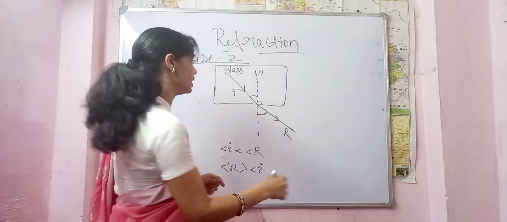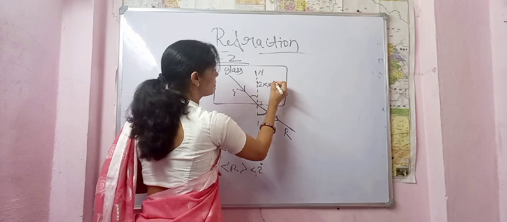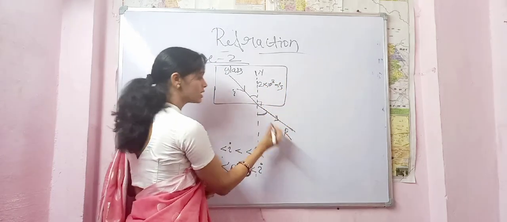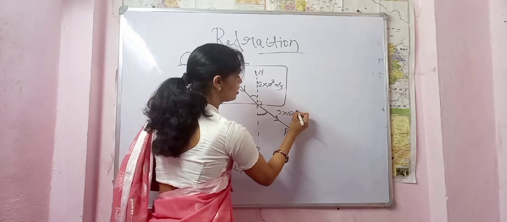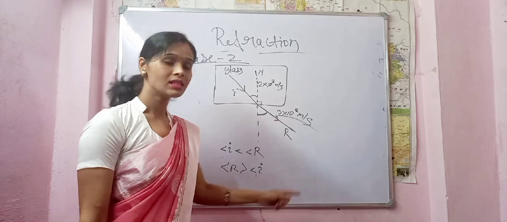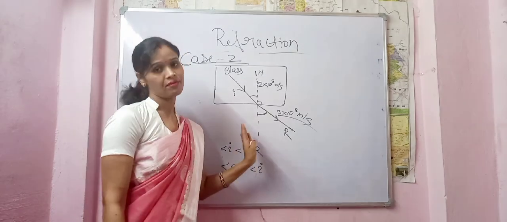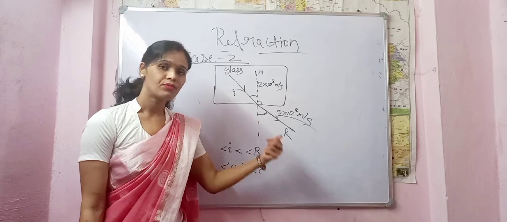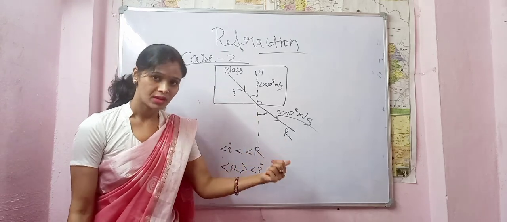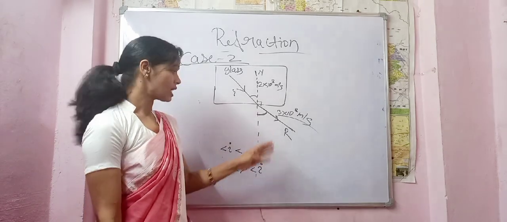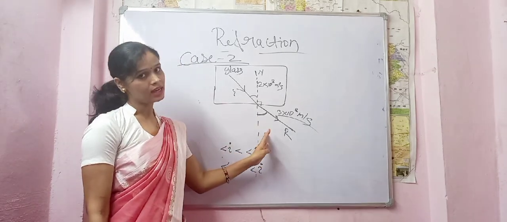Here the speed of light increases, hence the light travels away from the normal, and it is easier for light to travel in a rarer medium. Hence the speed also increases.